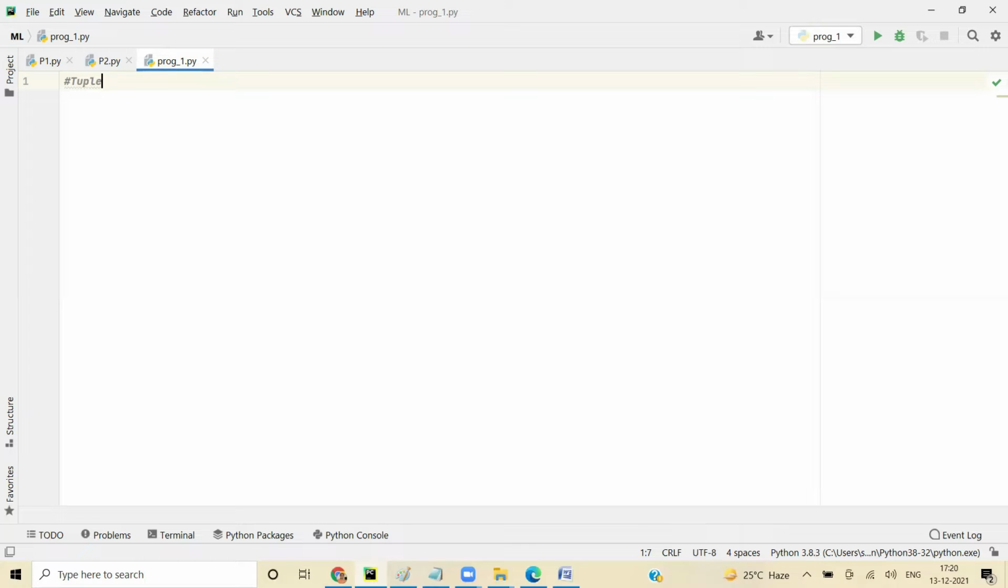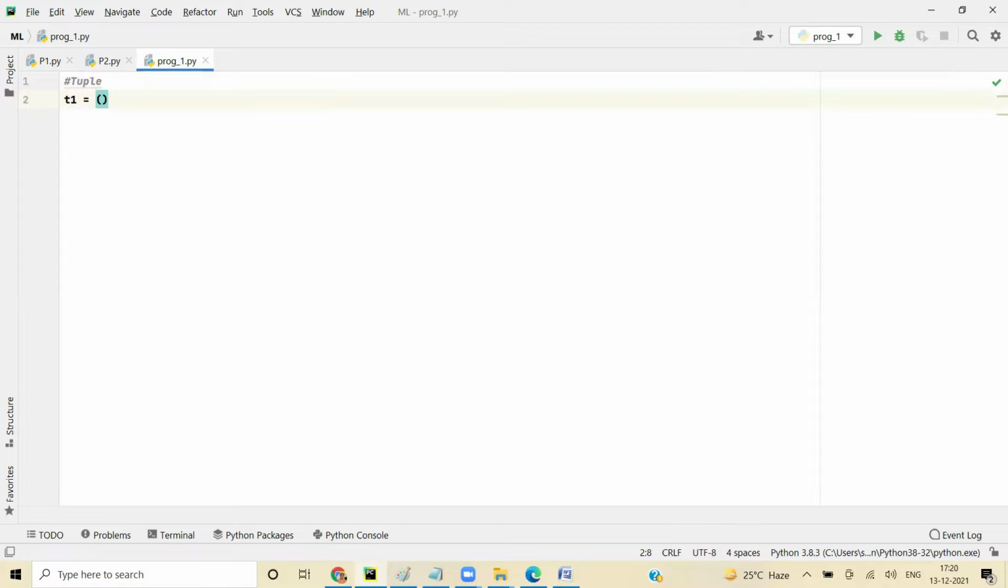But let's see how tuples are declared first. How do we declare a tuple? How do we declare a list? We give square brackets, like indexing. But we don't use square brackets for a tuple. We use what is called a simple bracket. So simple brackets like this are used to declare a tuple.